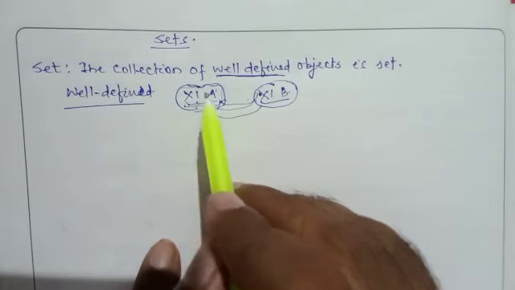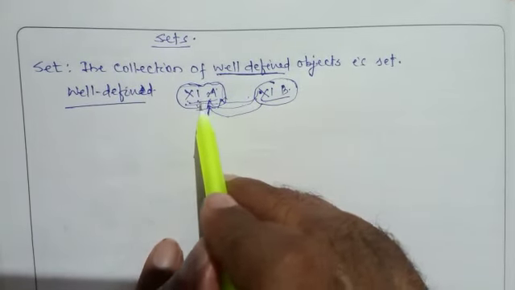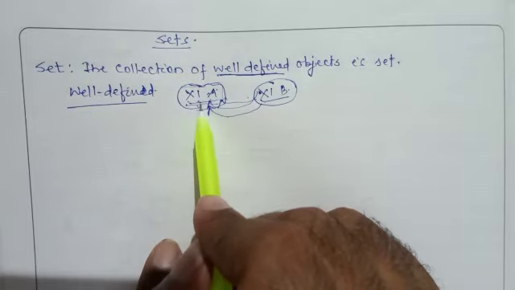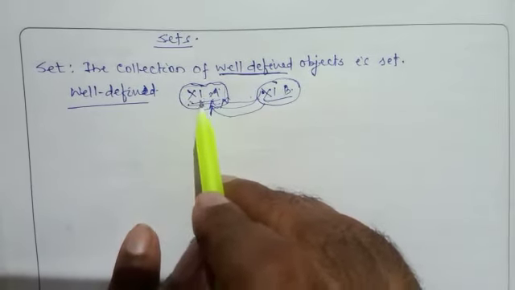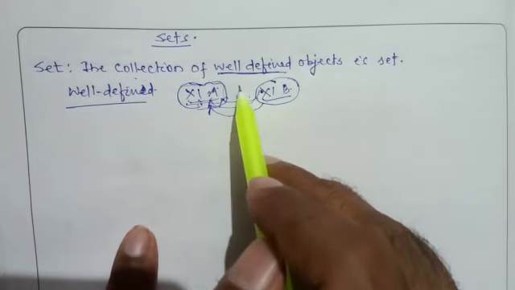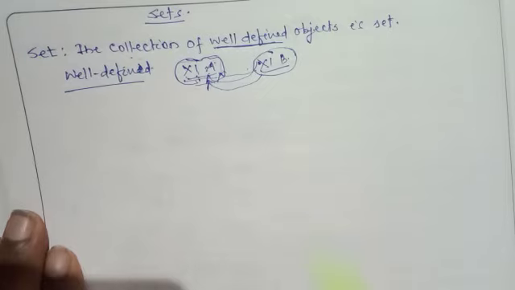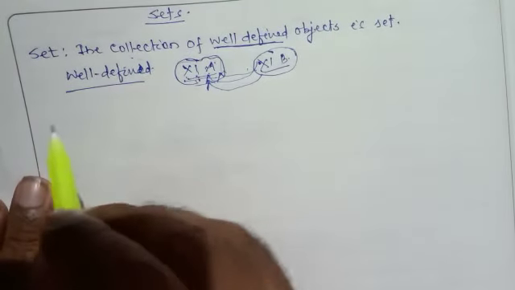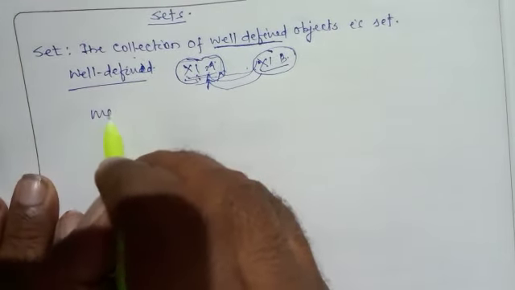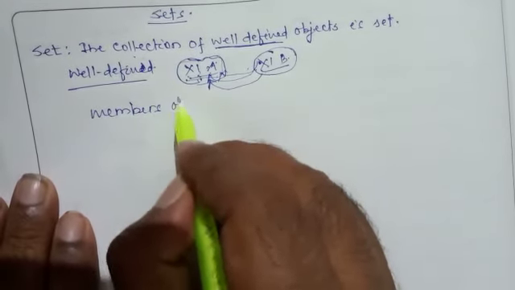Means this student does not belong to that particular group, that particular collection. So that is the meaning of well defined objects. Those objects are called members of the set.